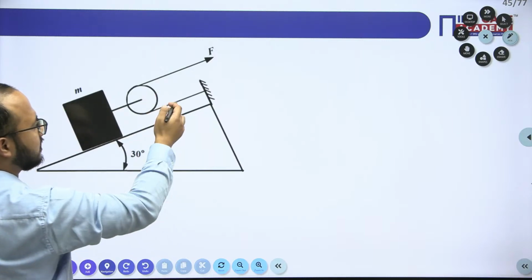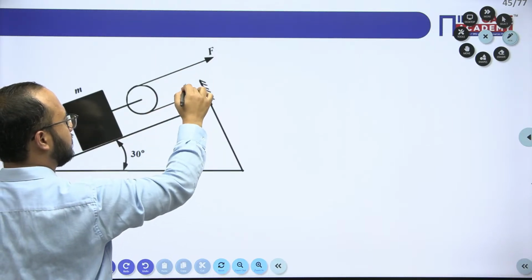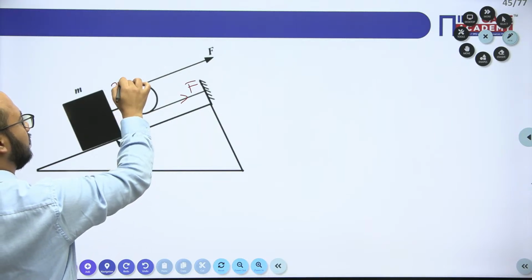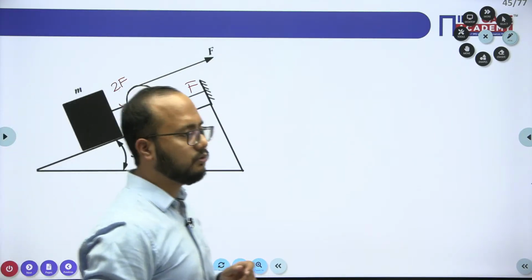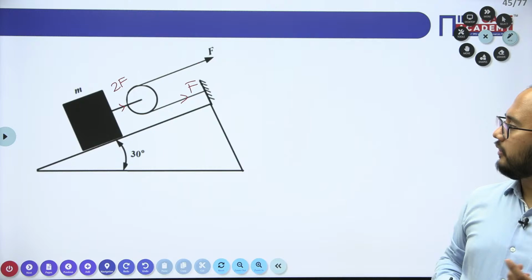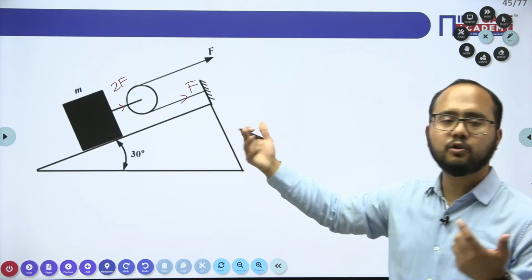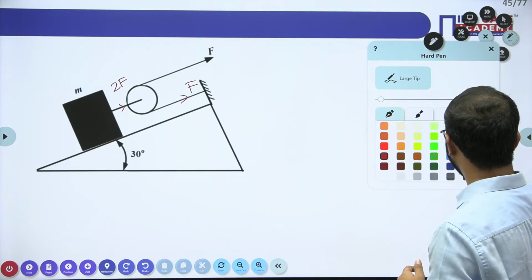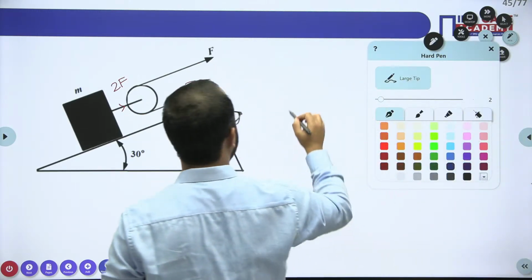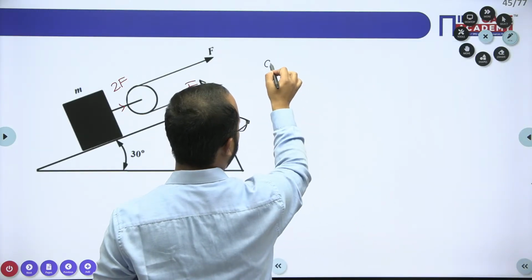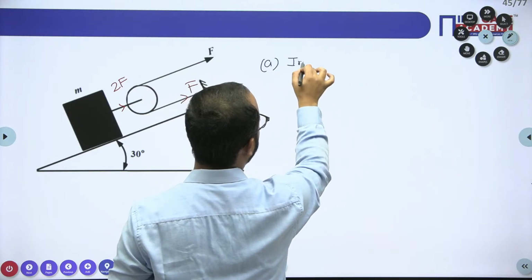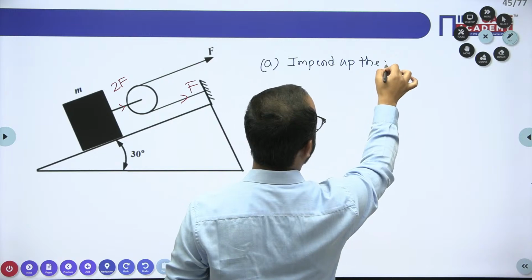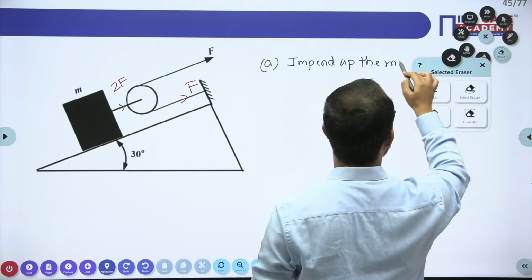See, basic mechanics you can apply. If this is the F, obviously this is the F, and here what will be the value of force? 2F. The force acting on the block will be twice, 2F. So first of all I will draw the free body diagram. Again, step number 1 is what? Draw the free body diagram. But in case 1 I will take impending motion up the plane. I am considering the motion up the plane.